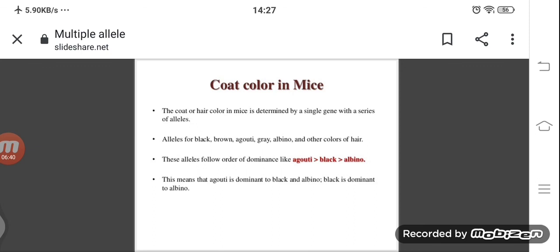The alleles follow an order of dominance: black is dominant over albino. Different colors dominate each other. One gene shows one type of color only, and one allele also shows one type of color only, as it depends upon the gene character.